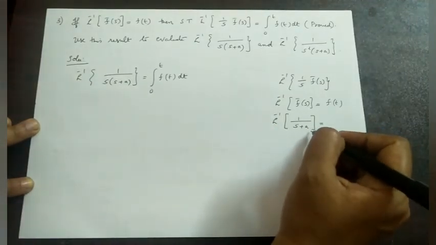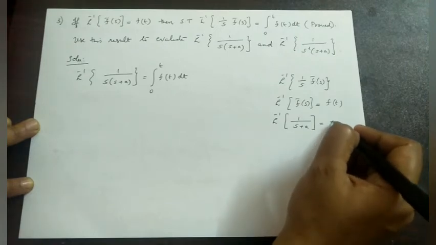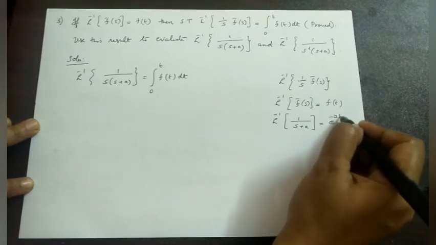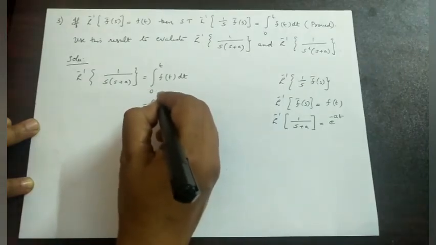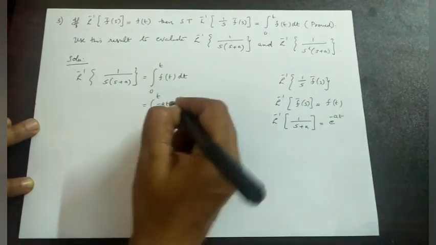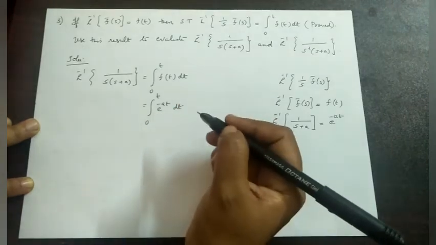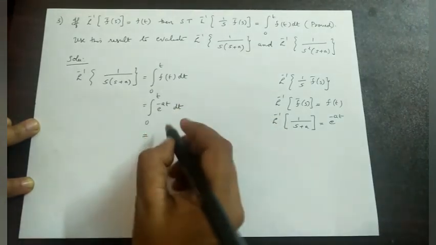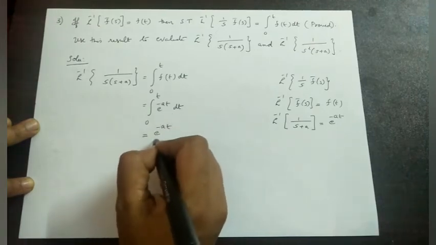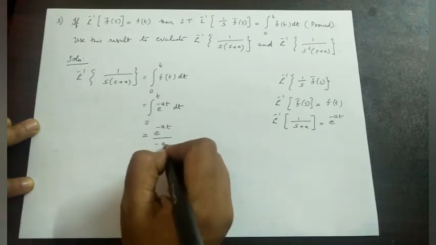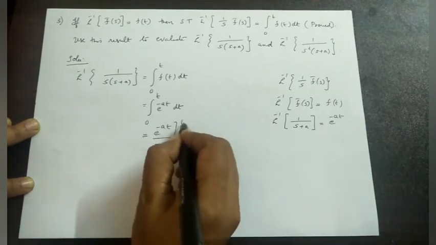What is Laplace inverse of 1 by s plus a? It is e raised to minus at. Isn't it? Therefore, in the place of f of t, integral from 0 to t, we will write e raised to minus at dt. How simple integration? Integrating e raised to minus at with respect to t. That is e raised to minus at by minus a, limit from 0 to t.